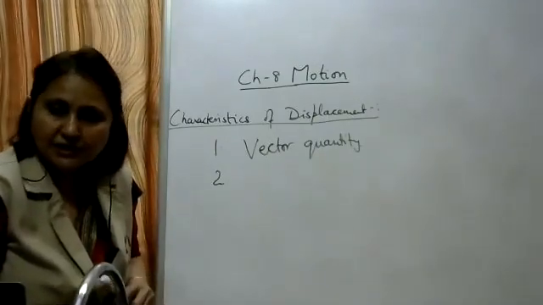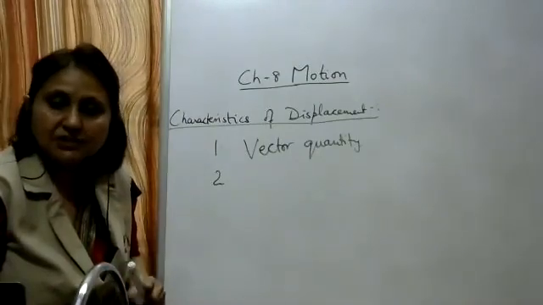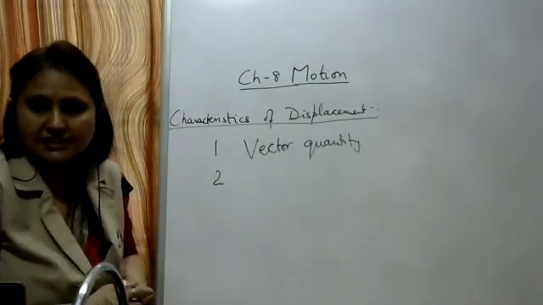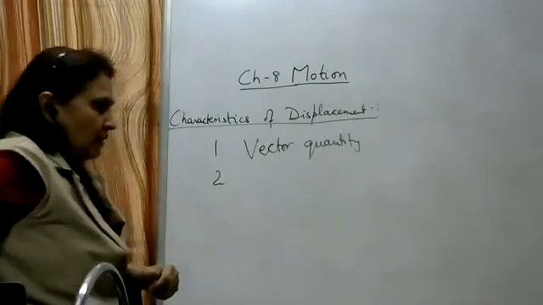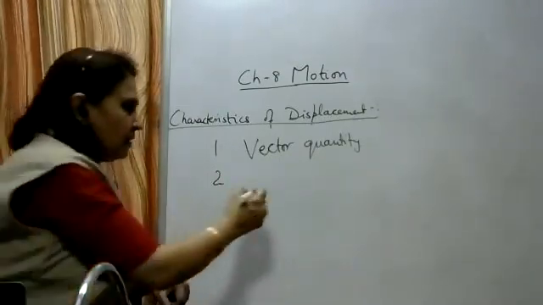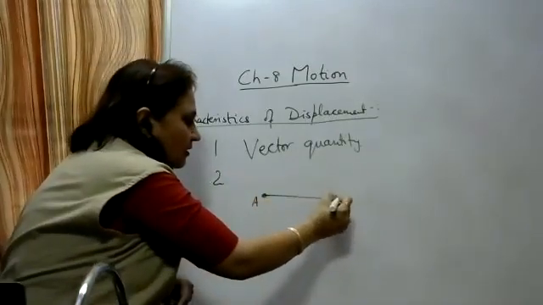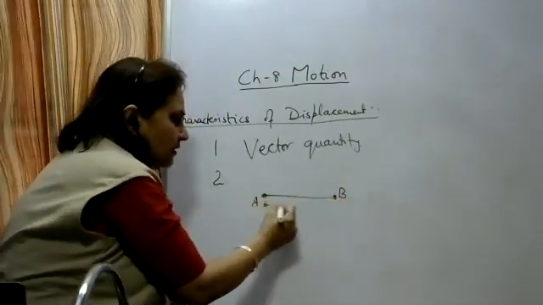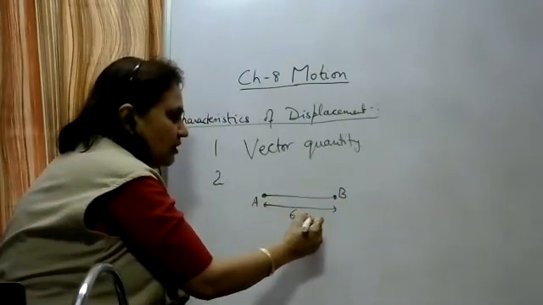So the first one is magnitude of displacement equal to the distance traveled. Let's take an example. A car starts from position A and reaches a point B covering 60 kilometers.